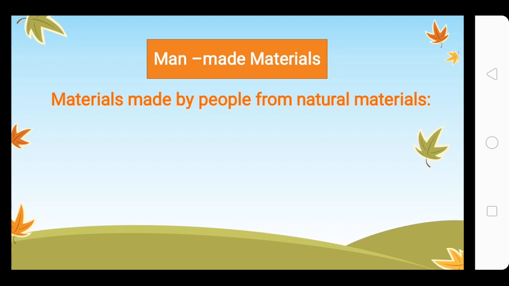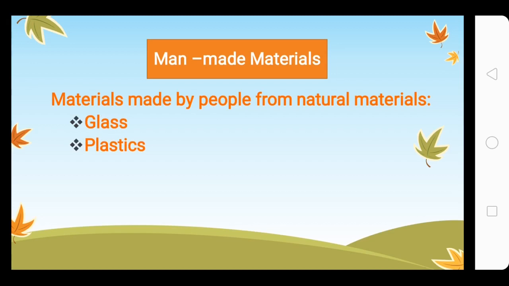Now how can we make any material? We must have something to make a new material out of. So we always make a thing from natural materials. Man-made materials are those materials that are made from natural materials. For example, glass, the drinking glass in which we drink water.